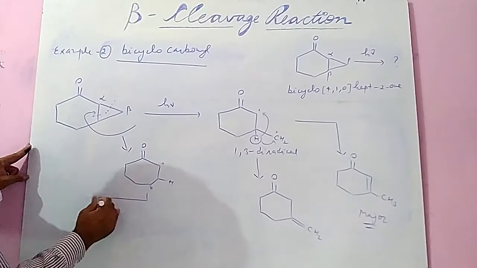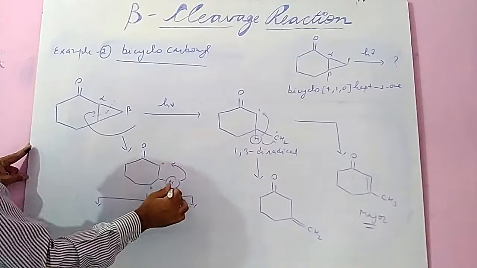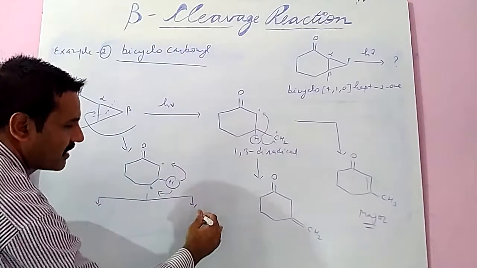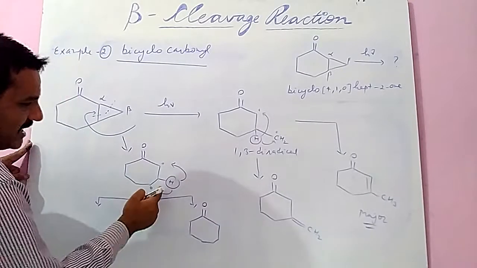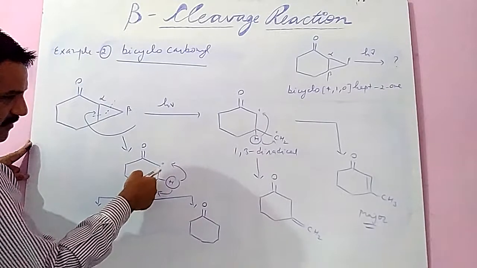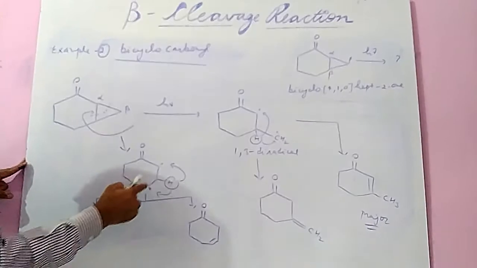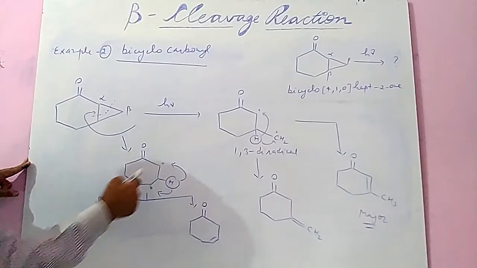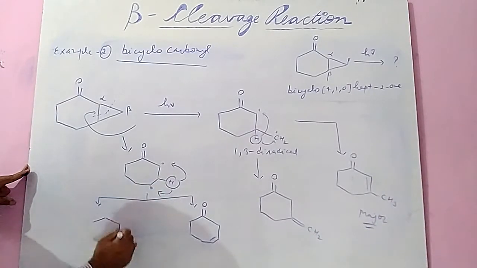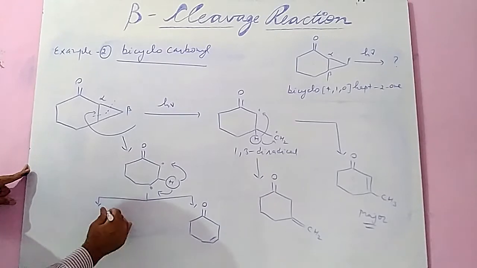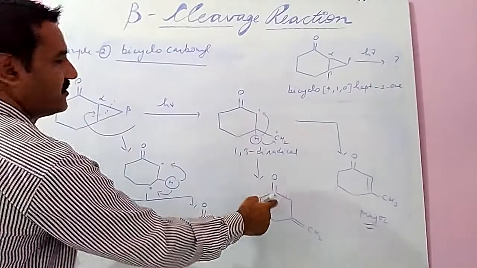Now again two possibilities: hydrogen is taken by this or hydrogen is taken by this, so by two possibilities, maybe the formation of a double bond here. If hydrogen shifted here, then it makes a bond in this side, so a bond is formed here. In this case, if hydrogen shifted to this position, the radical also shifted to the opposite side, so the formation of the maximum measure is 1, 2 and 3 as compared to the first.